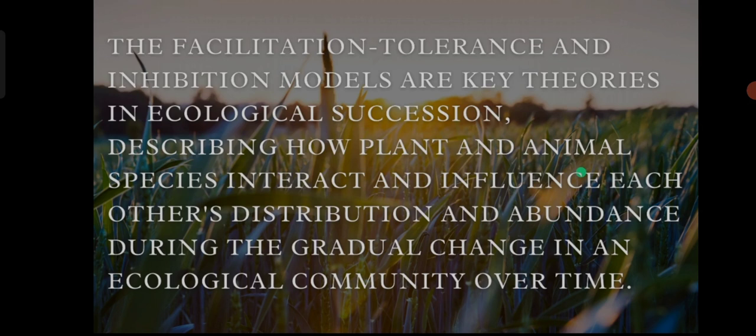Now, the inhibition model. In contrast, the inhibition model proposes that the establishment of later successional species is primarily driven by the inhibition of early colonizing species. Later successional species may outcompete pioneer species for resources, altering environmental conditions or directly interfering with their growth and reproduction. This competitive exclusion leads to the gradual replacement of pioneer species by later successional species as the community progresses through succession.